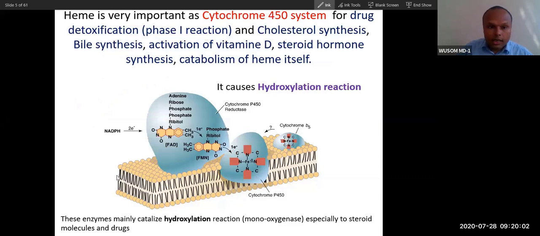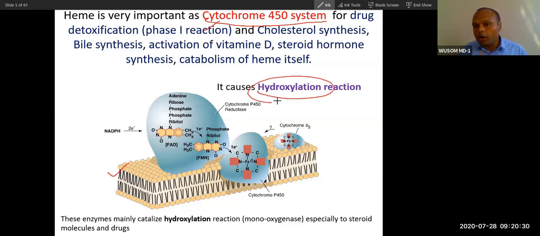And this is the main enzyme. Actually, it is a vast group of enzymes, a single family called cytochrome P450. There are many types of enzyme under that family that participate in a large variety of reactions. And all those reactions do only one thing, that is hydroxylation.